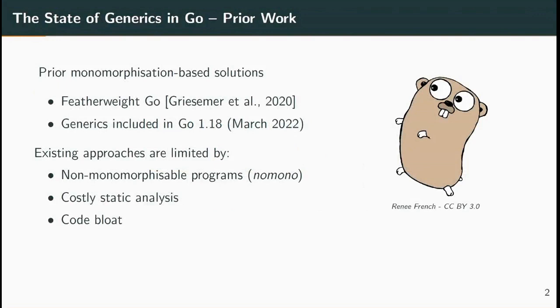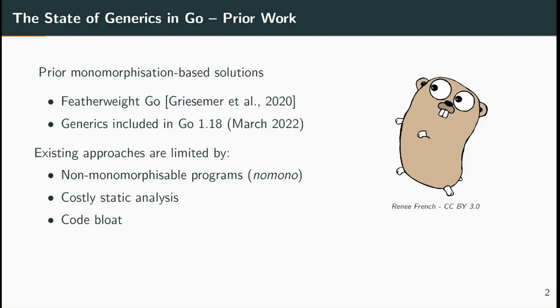Recently, the Go team have made significant strides in introducing generics into Go, but by their own admission, this work is far from complete. Beginning in earnest with the Theory First Featherweight Go paper presented in OOPSLA 2020, this work formalized monomorphisation, in which generic types are preemptively specialized at compile time according to instances that may be required at runtime. This approach suffers from an inability to handle many useful problems in the class no-mono, such as list permutation, as well as requiring costly static analysis to discover all possible instances and resulting in large compiled binaries.